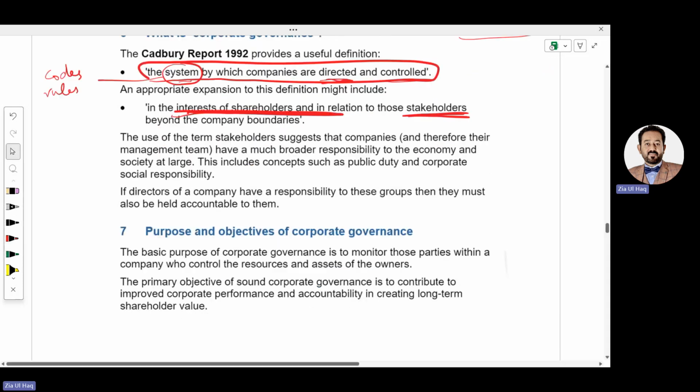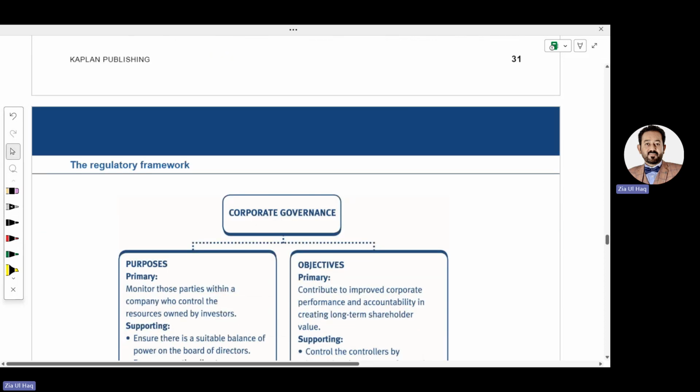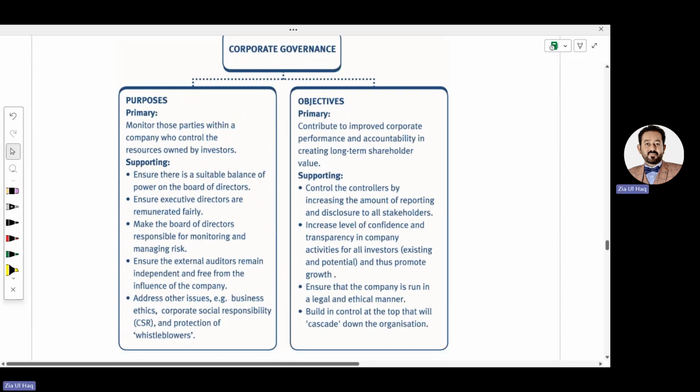So why have these corporate governance codes been defined? What is the purpose and objective of corporate governance? The purpose is to monitor those parties within a company who control the resources owned by the investor. I mean, the purpose is to control the management and directors of the company. And what is the objective?